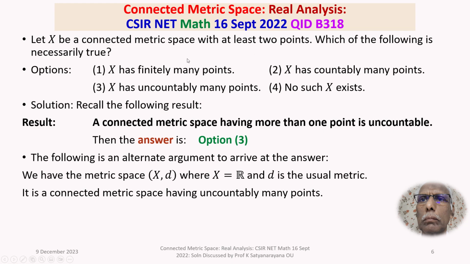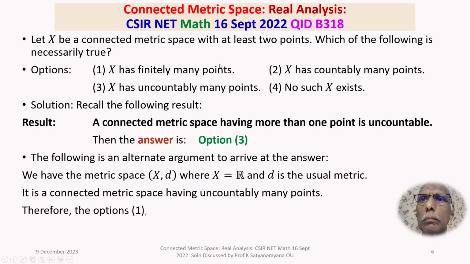If X is a connected metric space with at least 2 points, then which of the options is necessarily true? By this example, X has uncountably many points is the correct option.